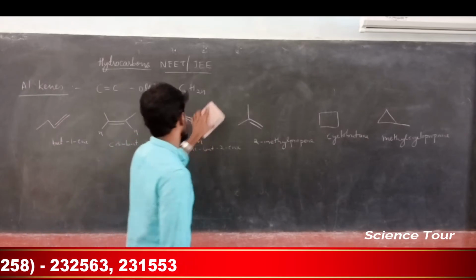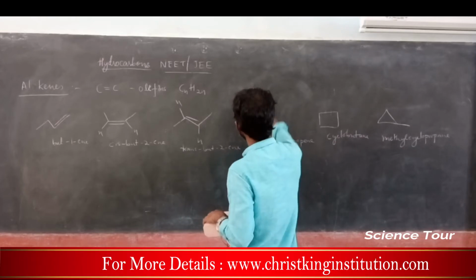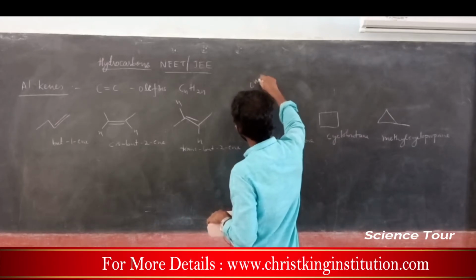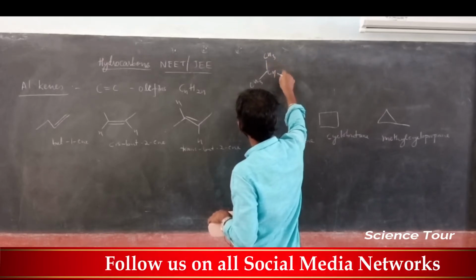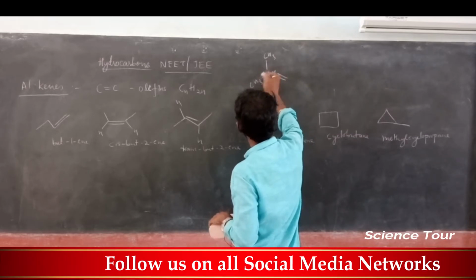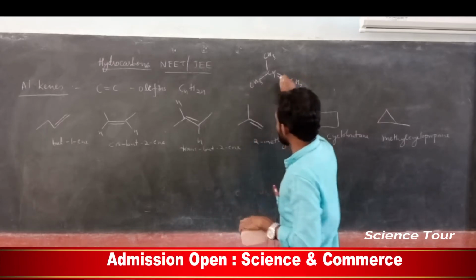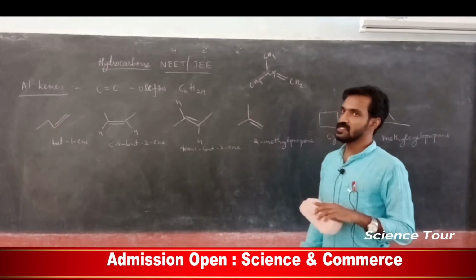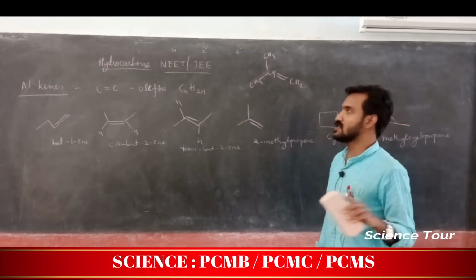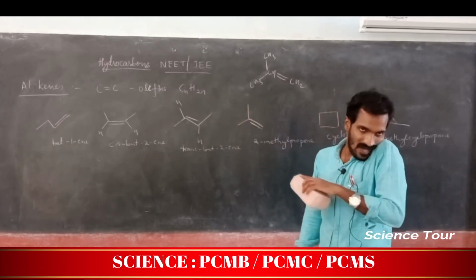This is trans, where CH3 is here. This is just a bond line representation, in which we do not mention carbon and hydrogen. Remember, here CH3 is CH3, CH is there, CH2 is there, based on carbon tetravalency.